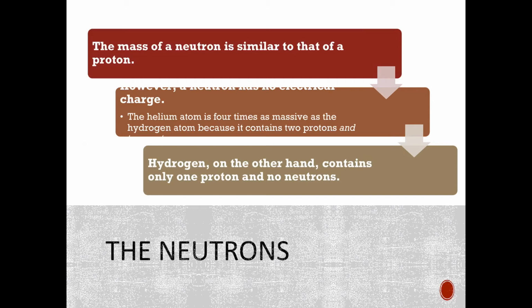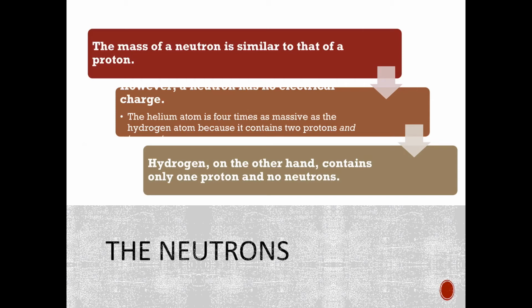We'll get to it. So the mass of a neutron is similar to the mass of a proton. We actually will mostly treat them as being exactly the same. They're that close. So we say, okay, mass of the proton, mass of the neutron, they're about the same. However, a neutron has no electrical charge.